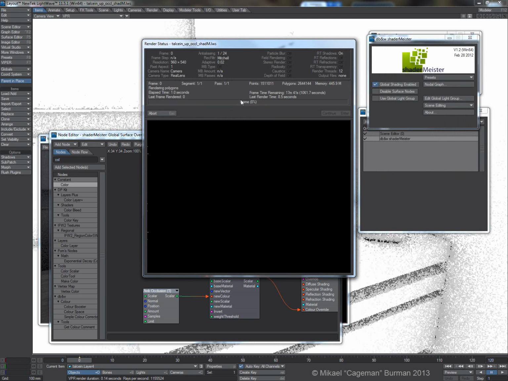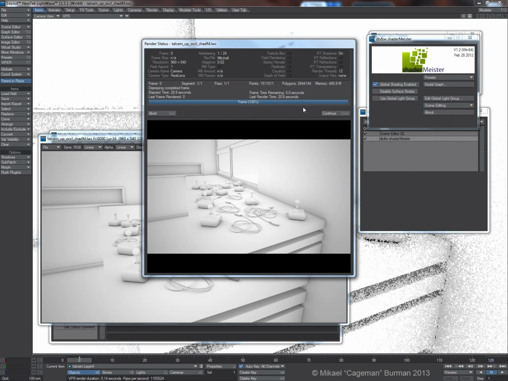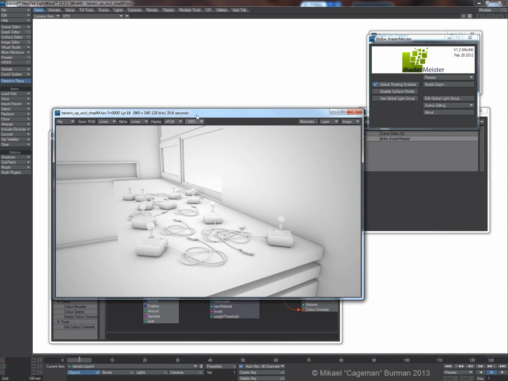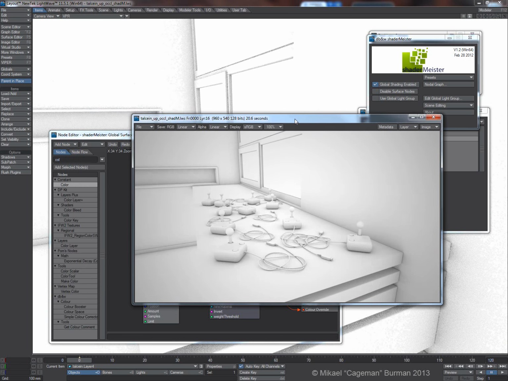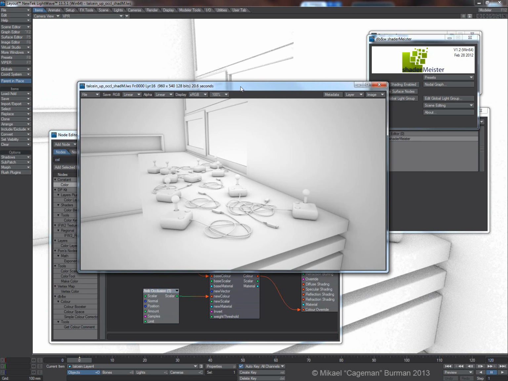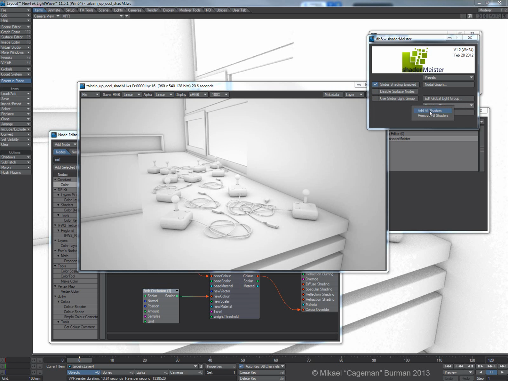So let's do an F9 render. Okay, so there we have that. No occlusion on the windows, or the glass rather. That's nice. And also, of course, when using ShaderMeister, since it actually applies that shader on the LightWave shader tab, you have to save all the objects so that it actually is there. Otherwise, next time you open this scene, you will have to, of course, apply. It's easy. I mean, add all shaders and then you are done.